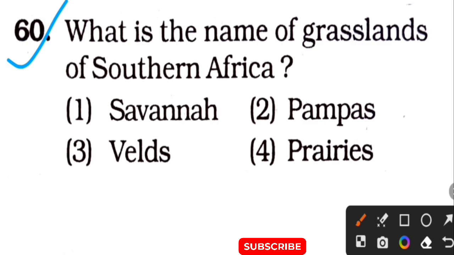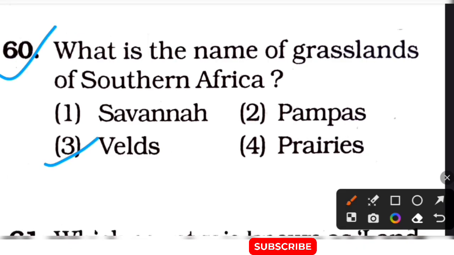Next question is: what is the name of the grasslands of Southern Africa? The options are option 1 Savannah, option 2 Pampas, option 3 Veld, option 4 Prairies. The correct answer is option number 3, Veld.